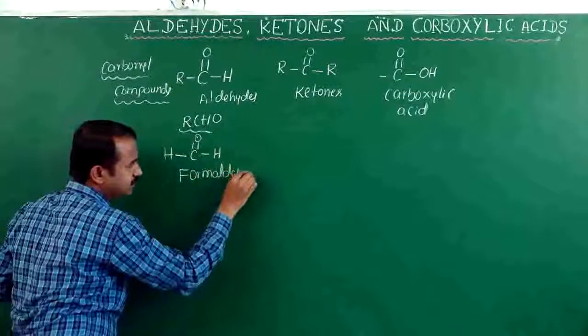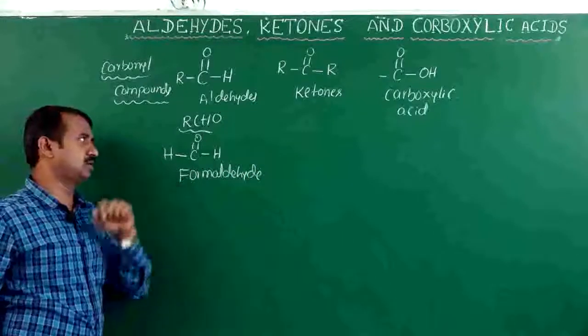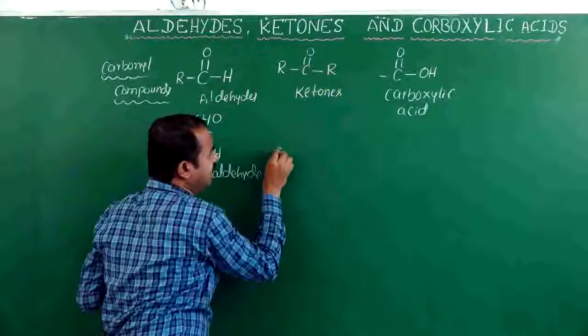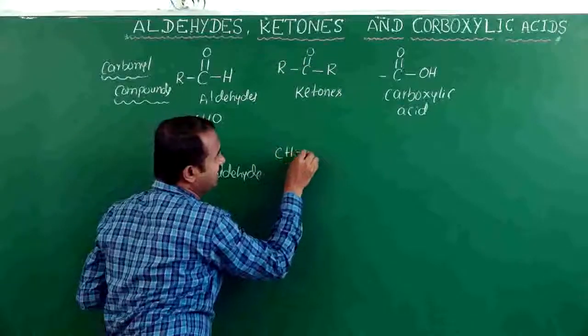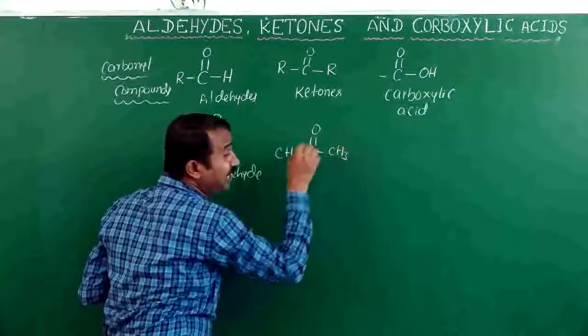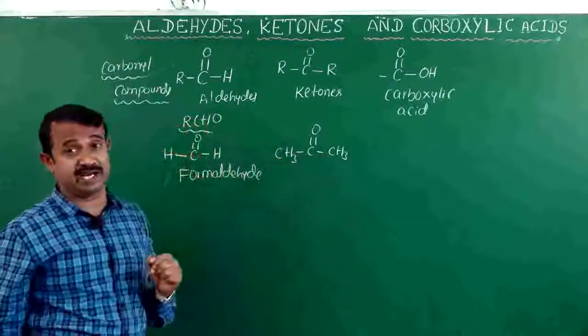formaldehyde. In case instead of R we take CH3, C double bond O, that is a hydrocarbon, not hydrogen. If hydrogen is coming, that is also formaldehyde.